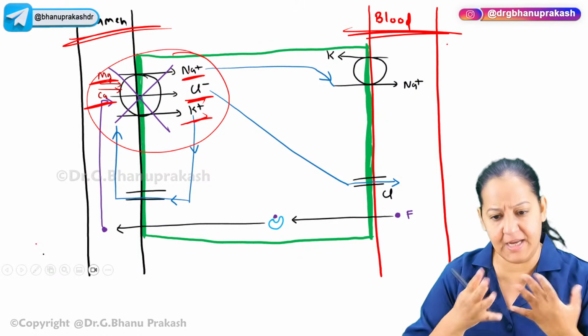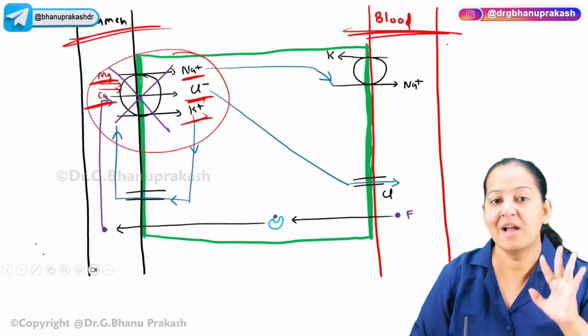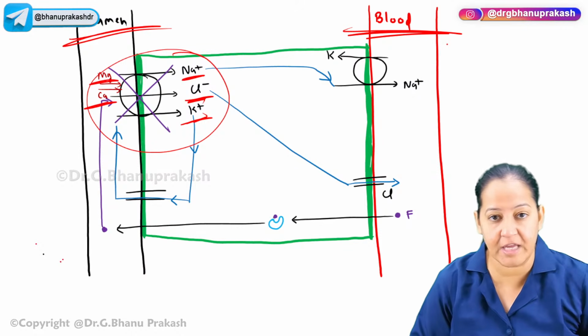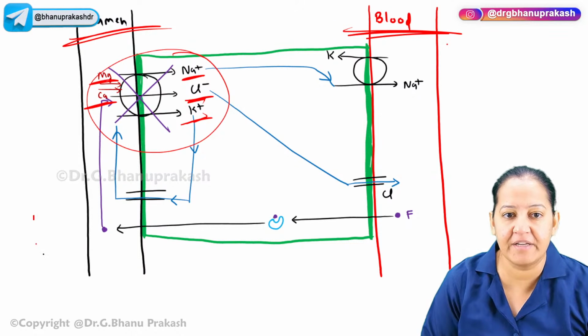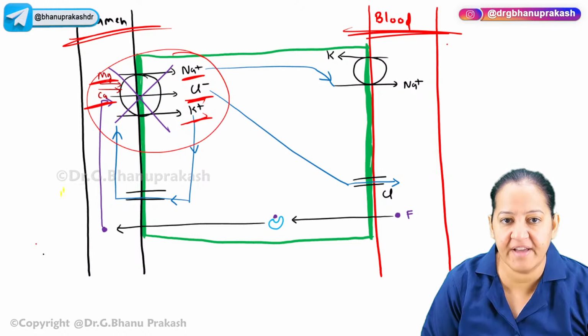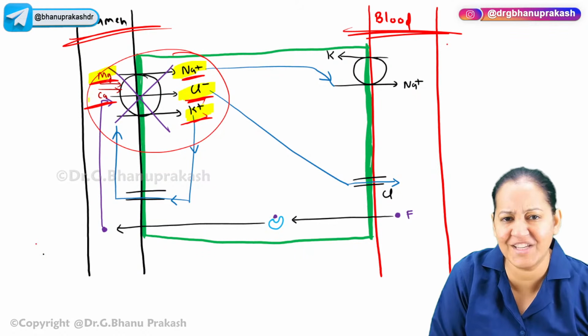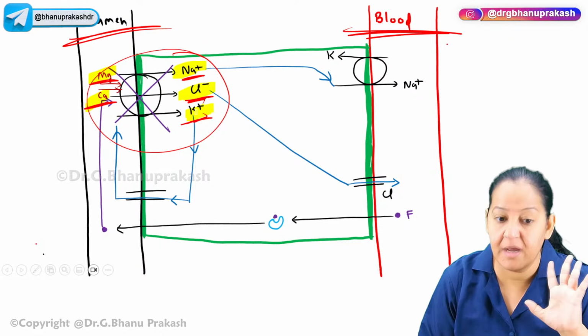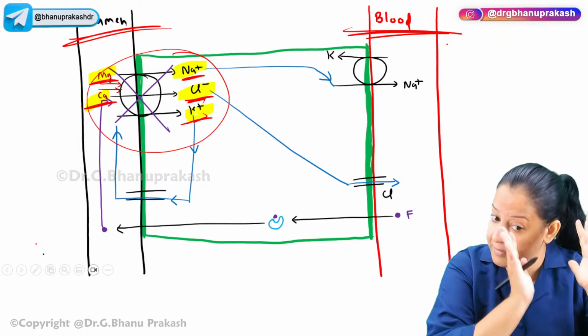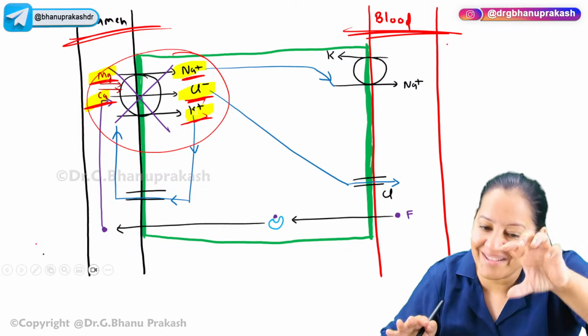Normally, in me, in you, if we are not taking Lasix, normally 5. Which 5 ions? Can you enumerate the 5 ions? What are the 5 ions, people? Sodium, potassium, chloride, magnesium and calcium also, up to a little level. All 5 are transported from urine to blood via this transporter.